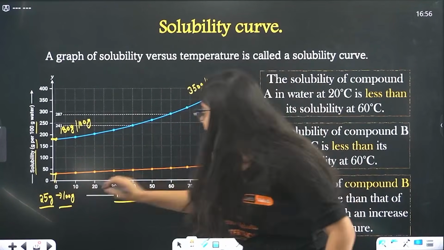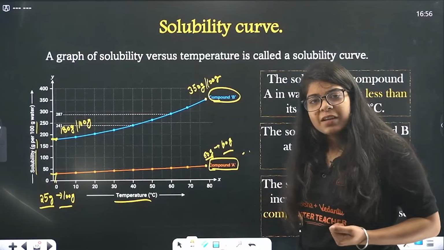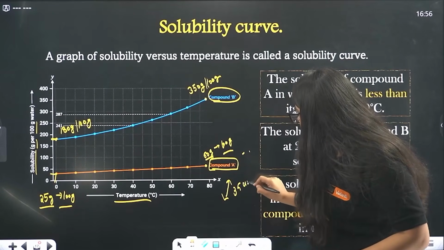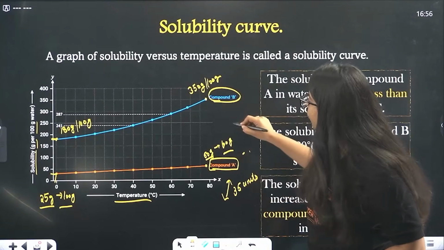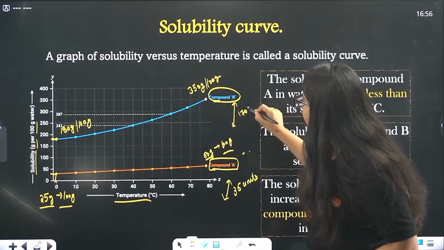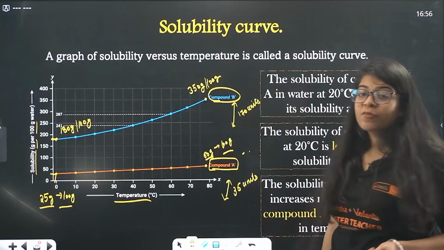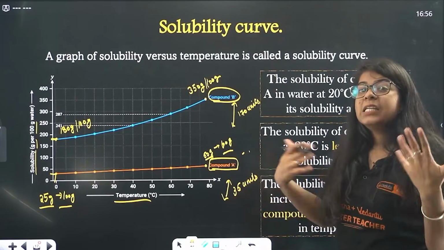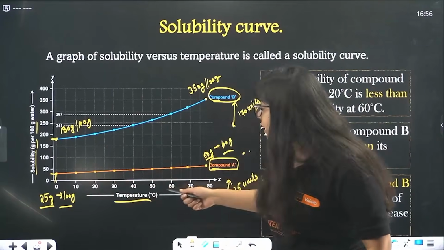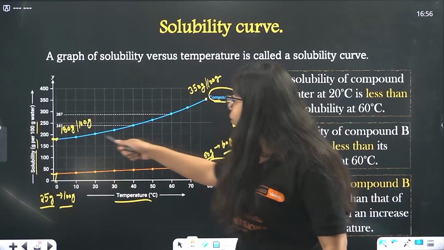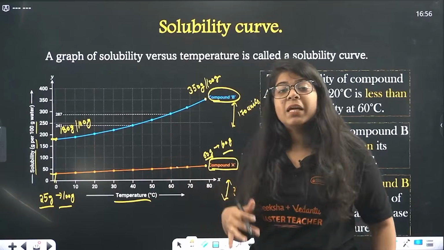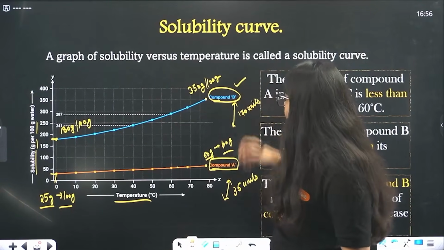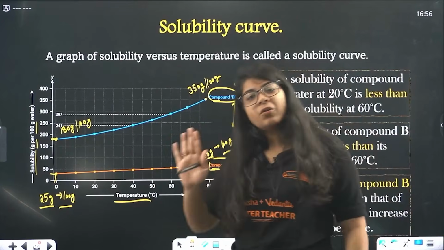But if you see here, 25 gram to 60 gram, that is only 35 grams. So its solubility increases by 35 units, and this solubility increases by 170 units. So if someone asks which compound dissolves better with increasing temperature, both are getting more dissolved as the temperature increases, but out of A and B, the substance that is getting better dissolved is compound B. Understood? Now you can understand graphs.